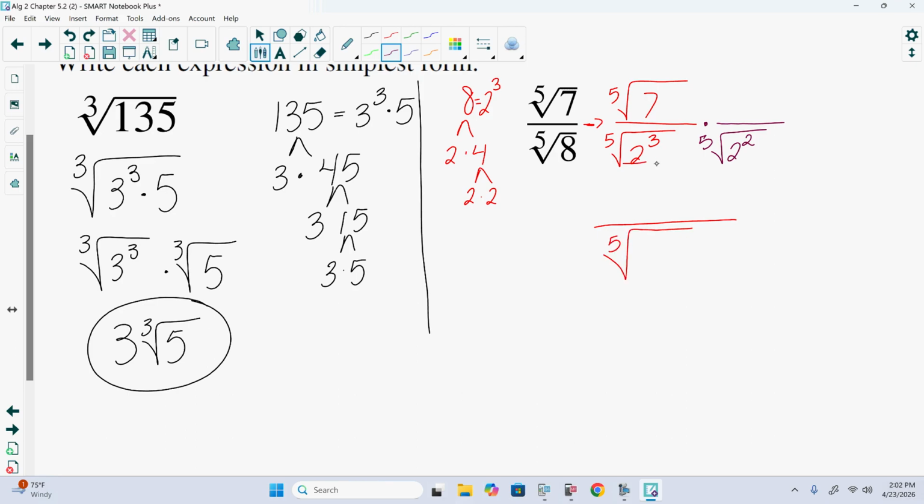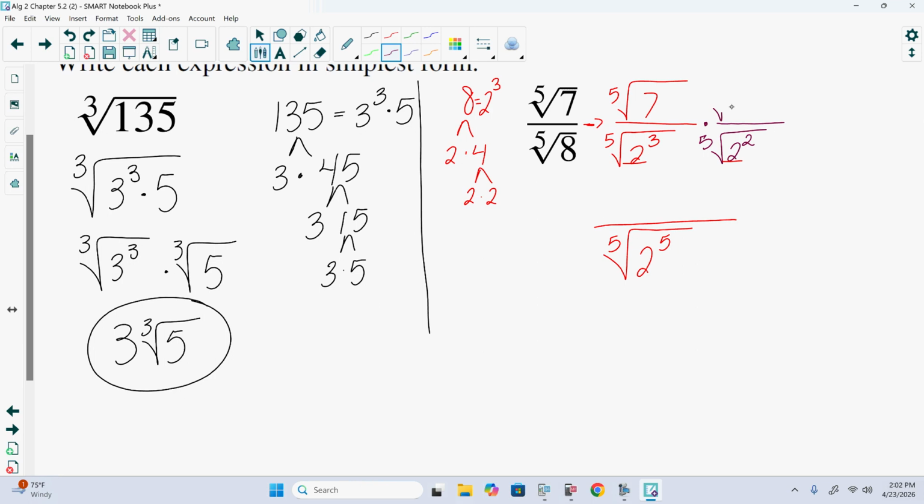Because the fifth root of 2 cubed times the fifth root of 2 squared would get us the fifth root of 2 to the fifth. Because when we multiply like radicals, we multiply what's inside. And when we multiply like bases, we add those exponents. So 3 plus 2 gives us 5.